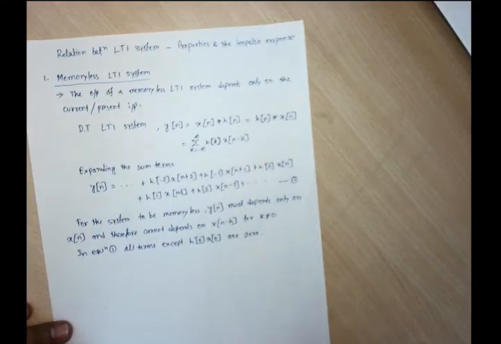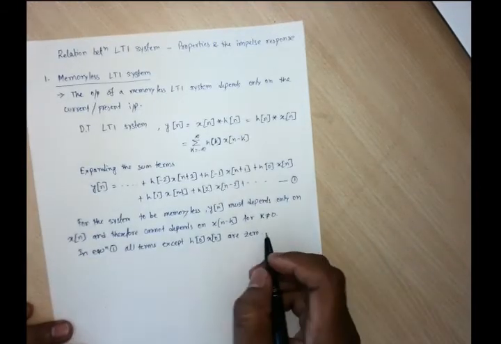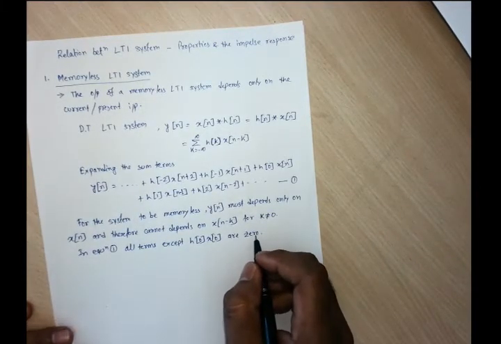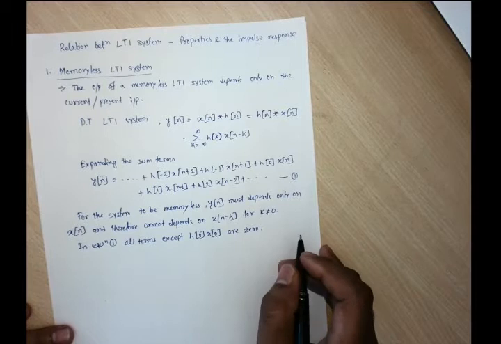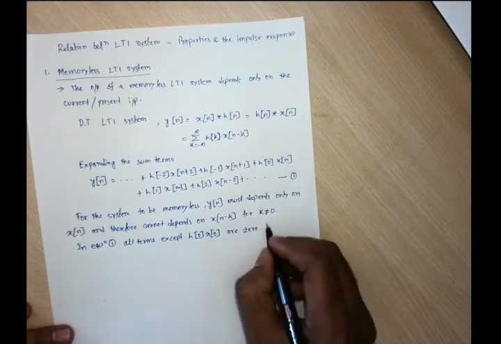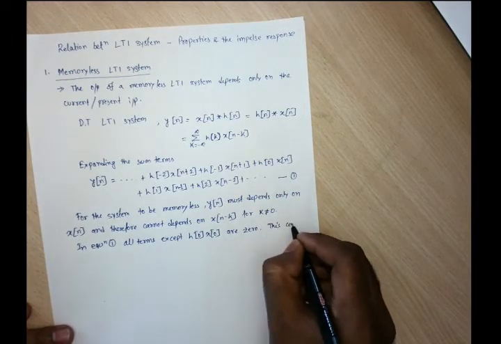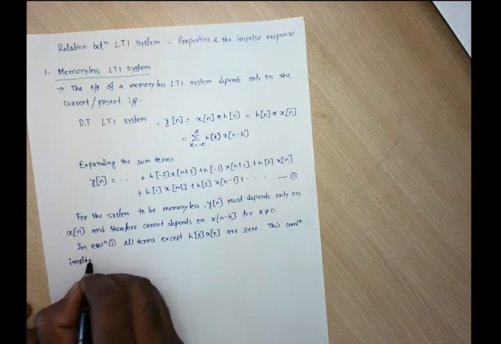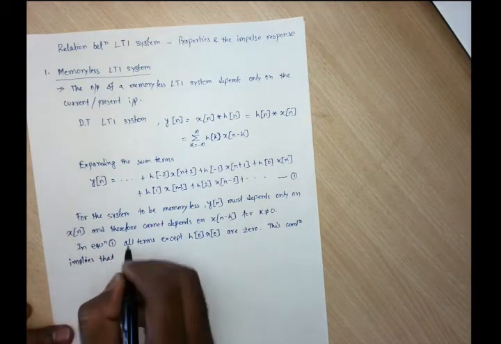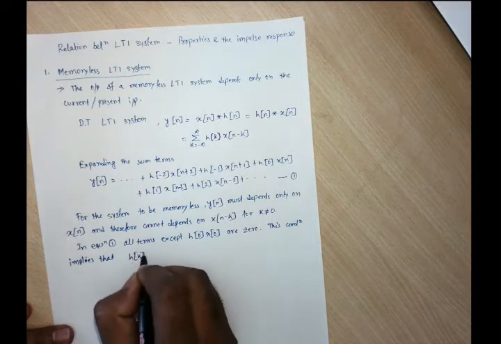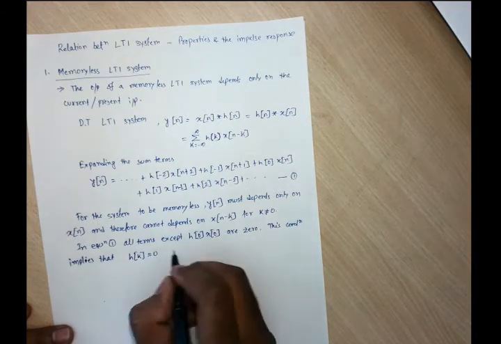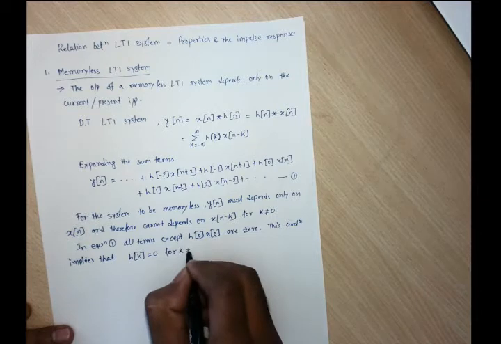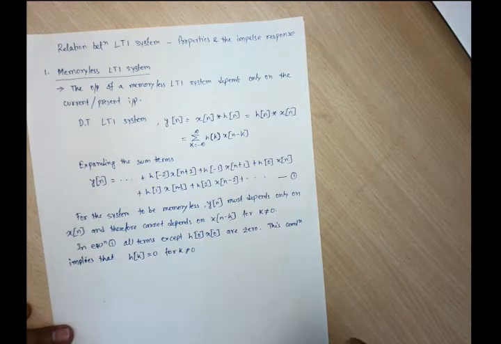So this condition implies that h[k] is 0 for k not equal to 0.